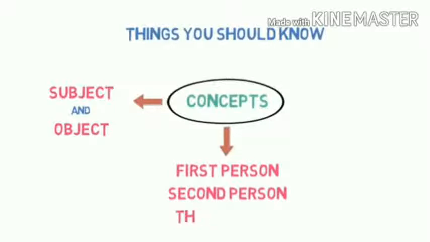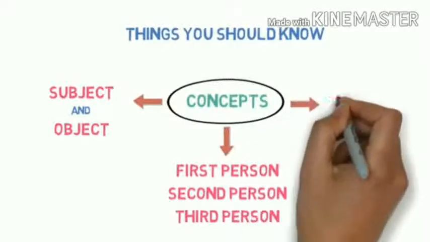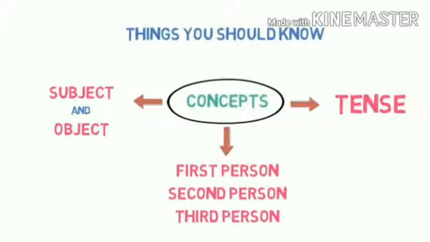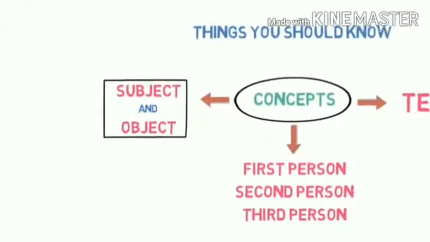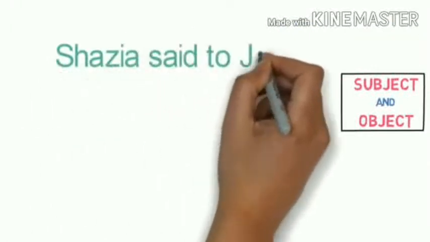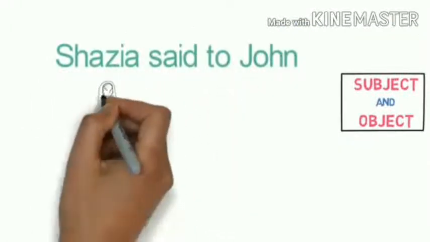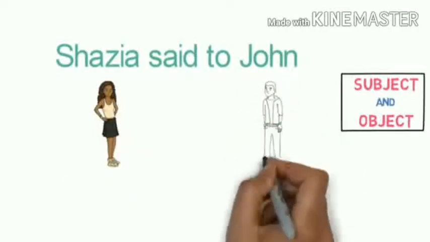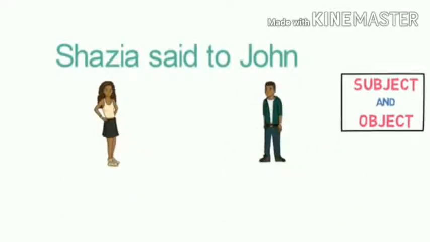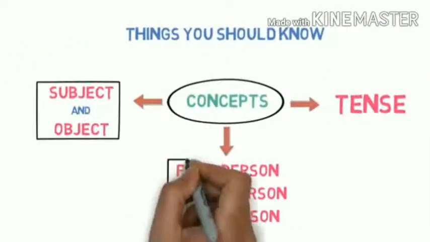There are 3 concepts. The 3 concepts are subject and object, tense, and first person, second person, and third person. So these are the 3 concepts which we must mainly focus on while converting direct speech sentences into indirect speech, my dear children. Now, what is the subject and object in a sentence? Shazia said to John. Now here, Shazia is the subject because she is the speaker. She is speaking to somebody, and it is the second person, and the second person always comes in the object place. That is, John is in the object place.